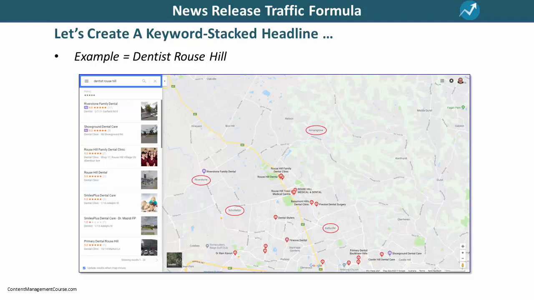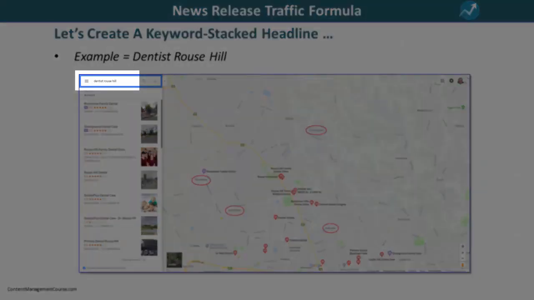Open your browser and go to Google Maps and type in the type of business that you own and the area where you operate in. In this example, we'll type in dentist, Rouse Hill.